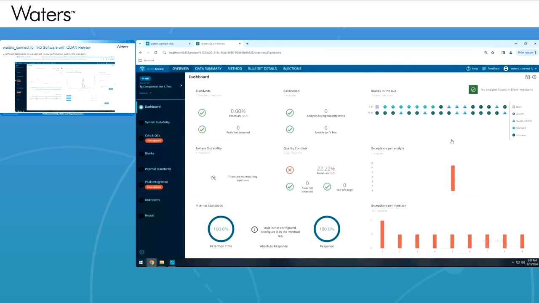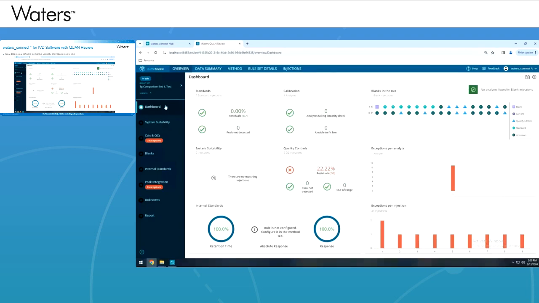So on the previous slide, you can see the dashboard, which effectively is showing the overall view of how the batch has performed. So if you look at the dashboard here, you have a view of the standards, the performance of the calibration standards of the method, like what are any of the residuals not passing spec.